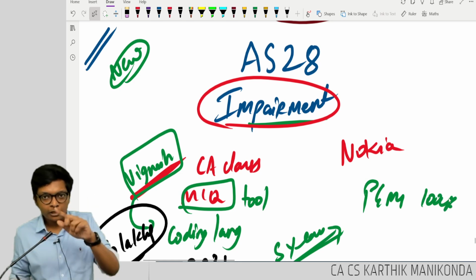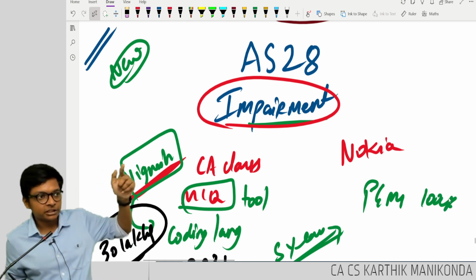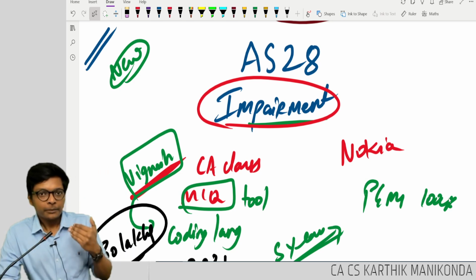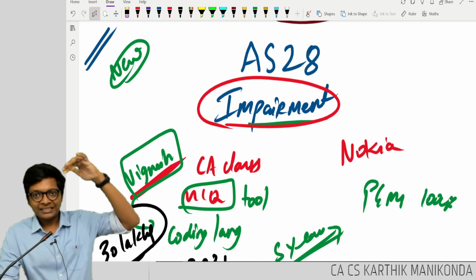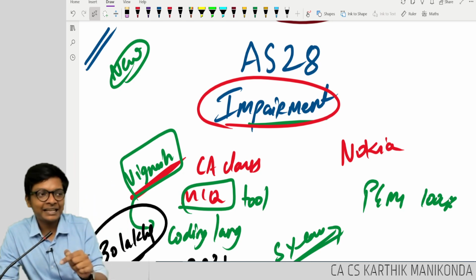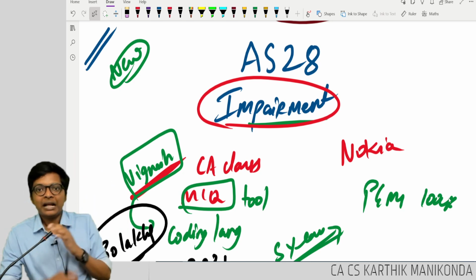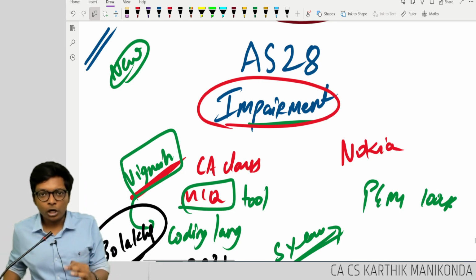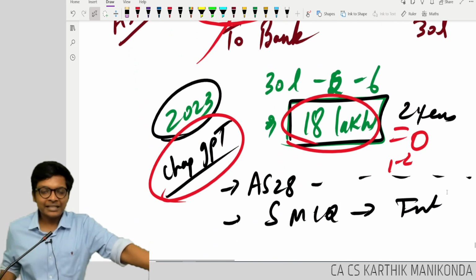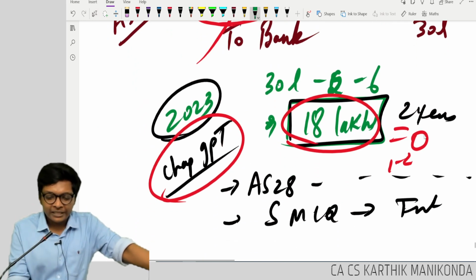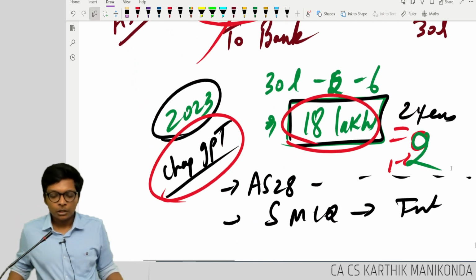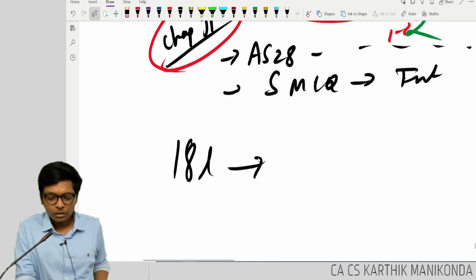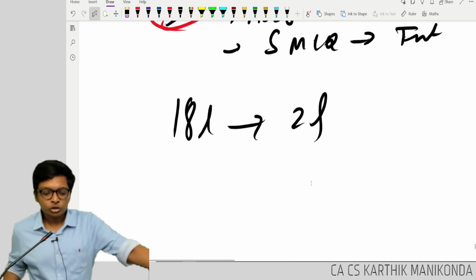No. Because of some technological change which I didn't expect or you didn't expect, which came suddenly, my asset's value has significantly declined. Such a decline, I have to charge to my profit and loss account. This is called impairment of an asset. Let's say today Vignesh's software has become 2 lakhs. What will Vignesh do? 18 lakhs became 2 lakhs. So how much loss for him?